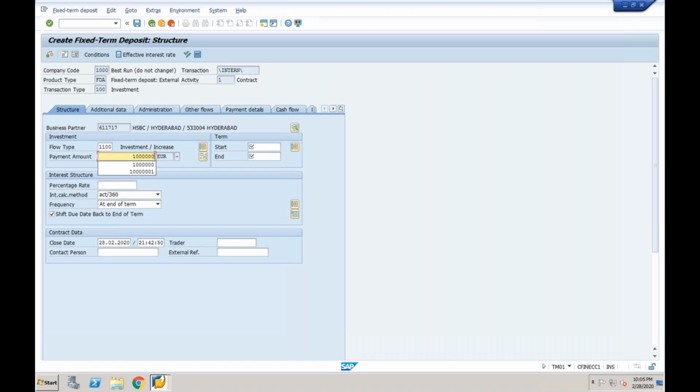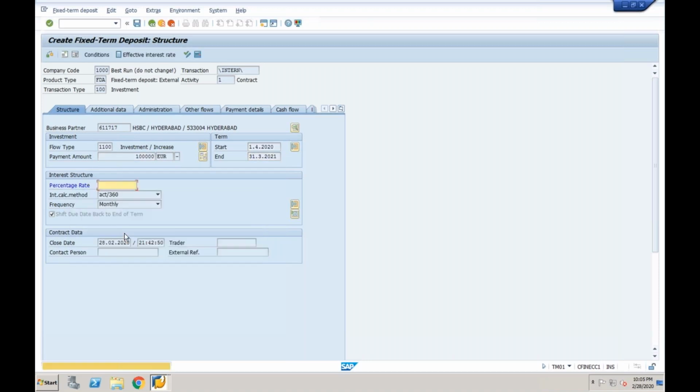Don't be hurried, because this is the initial session only. So I invested 1 lakh. From which date am I investing? From 1/4/2020 up to 31/3/2021. Frequency: I am expecting monthly interest. Take monthly, whatever you want.